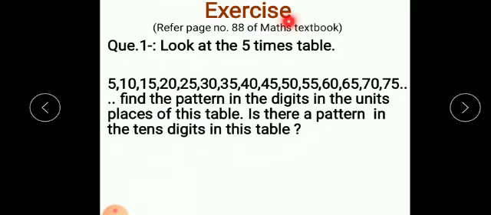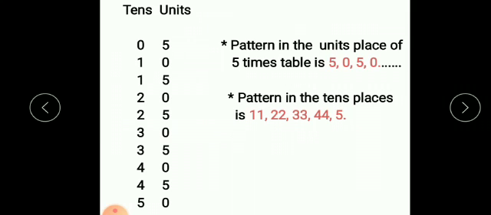Let's see the exercise. Refer page number 88 of maths textbook. Question 1. Look at the 5 times table. Here 5 times table is given. Find the pattern in the digits in the units places of this table. Is there a pattern in the tens digit in this table? First we write down the table of 5. 5 ones are 5, 5 twos are 10, then 15, 20, 25, 30, 35, 40, 45, 50.